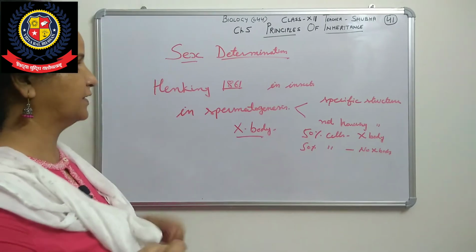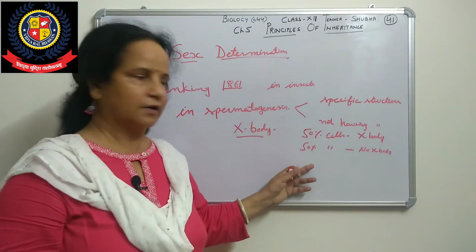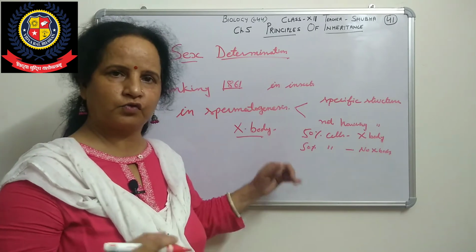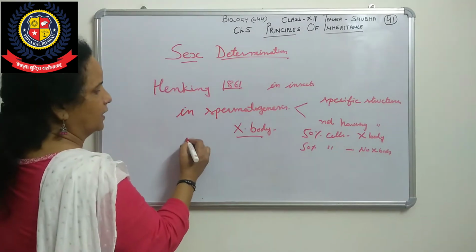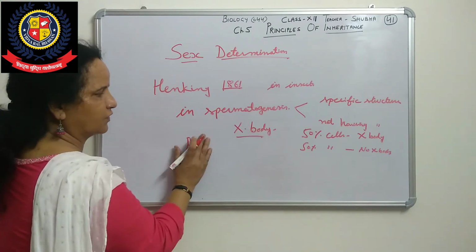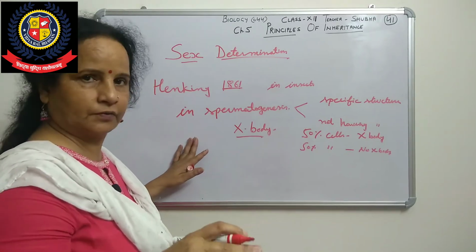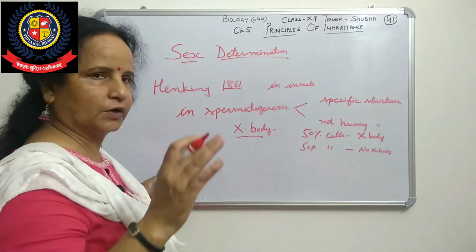As you know, the last pair is going to decide sex, and in the gamete the last sex chromosome is there. So it means that the cell having the X body has all these structures, but he was not aware of what it was. So at that time he called it X body.